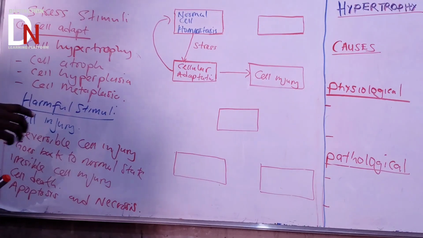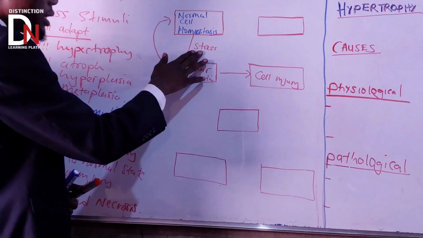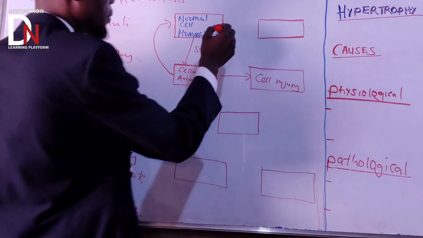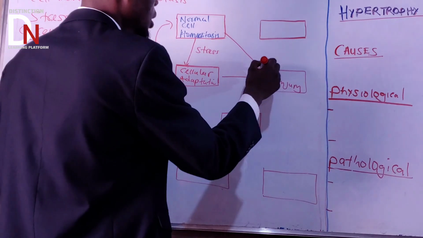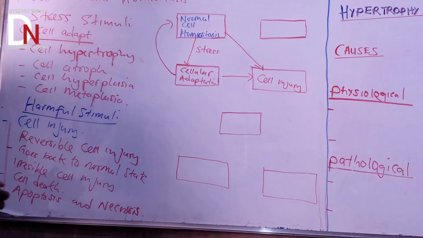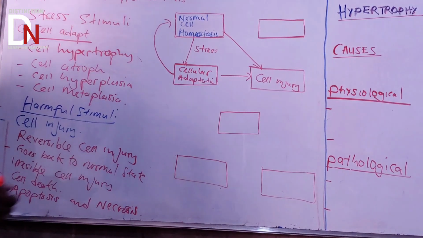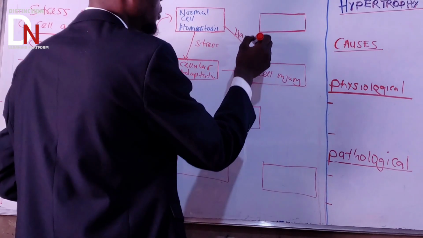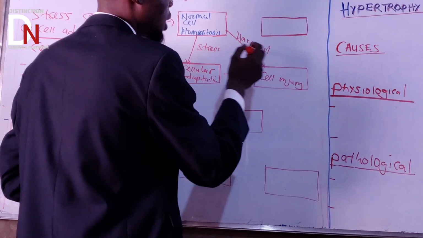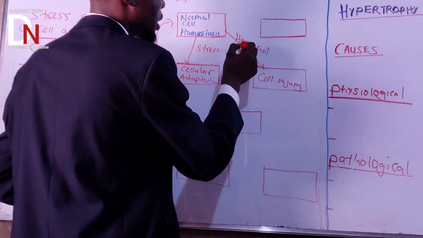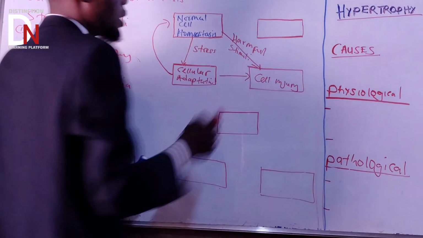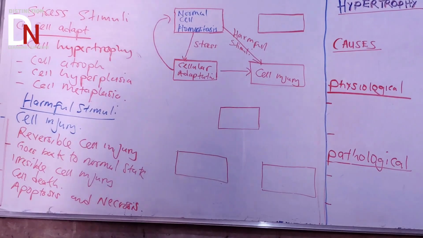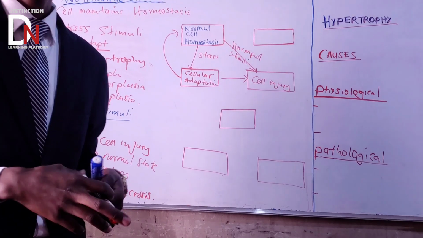So this is the first stimuli. The second stimuli is something that can lead directly to cell injury, which is harmful stimuli, or the other term that they use, noxious stimuli.